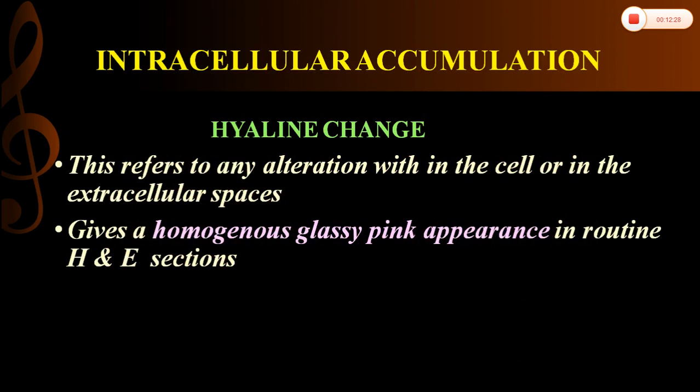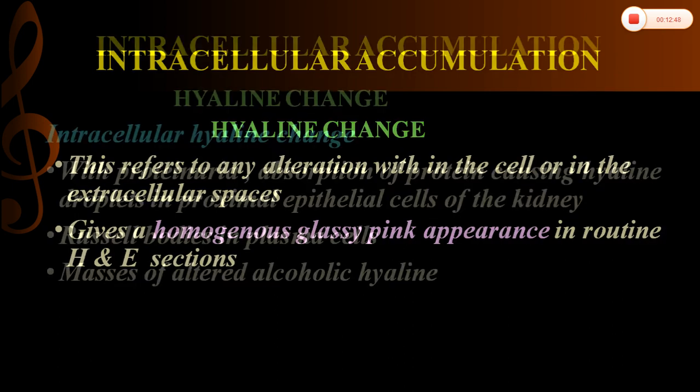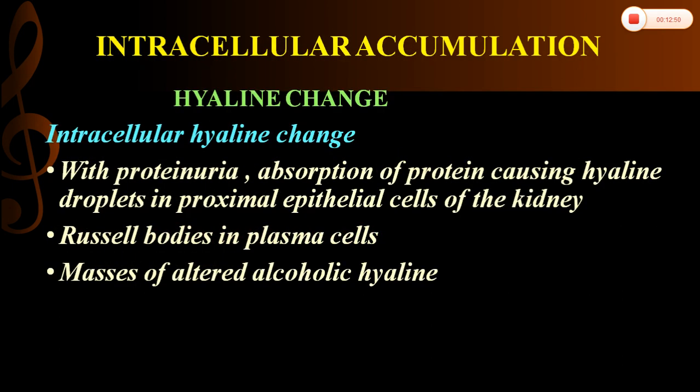So the next type of accumulation is hyaline change. It refers to an alteration within the cell, or it can occur in the extracellular space also. In routine H&E sections, it appears homogeneous, glassy and pink. It is a descriptive histological term rather than any specific marker for cell injury. Intracellular accumulations of protein described earlier are examples of intracellular hyaline deposits.